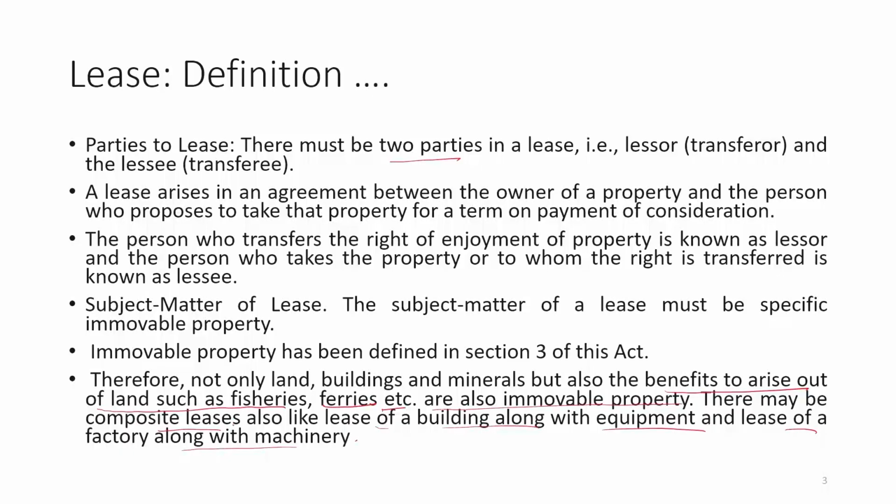So, in case of composite lease also, like lease of a building along with the equipments and lease of a factory along with machinery, the same type of lease may happen for a gym also. In a gym there are a number of equipments, but suppose some person has created a gym and wants to give it on lease to run that particular gym. So, the whole building plus gym equipments will go on lease itself. So, in the case of composite lease, movable as well as immovable property will both go together, and there will be no requirement of a separate agreement for it.